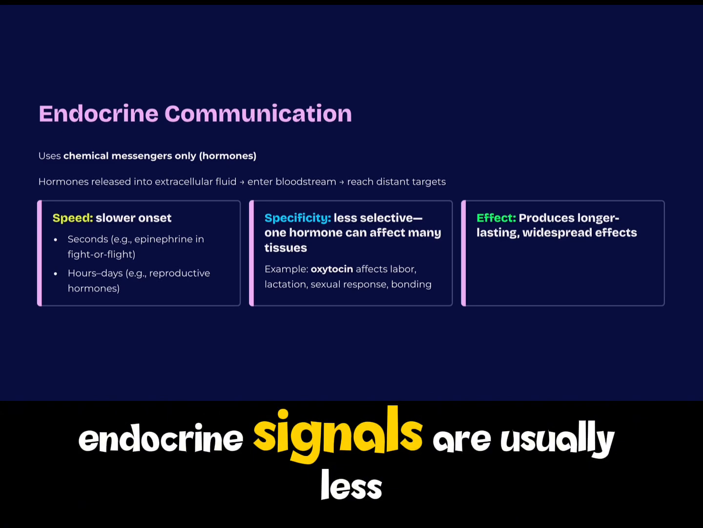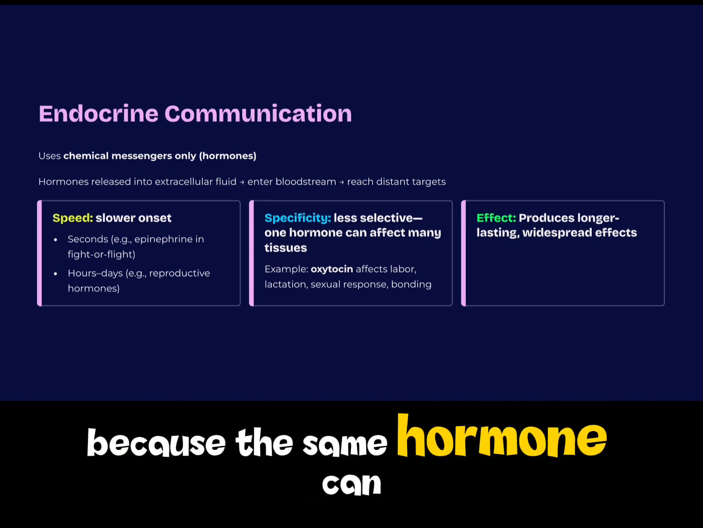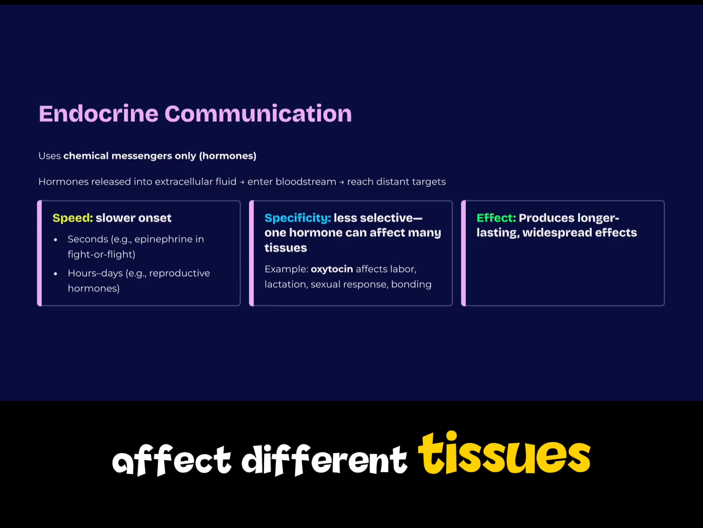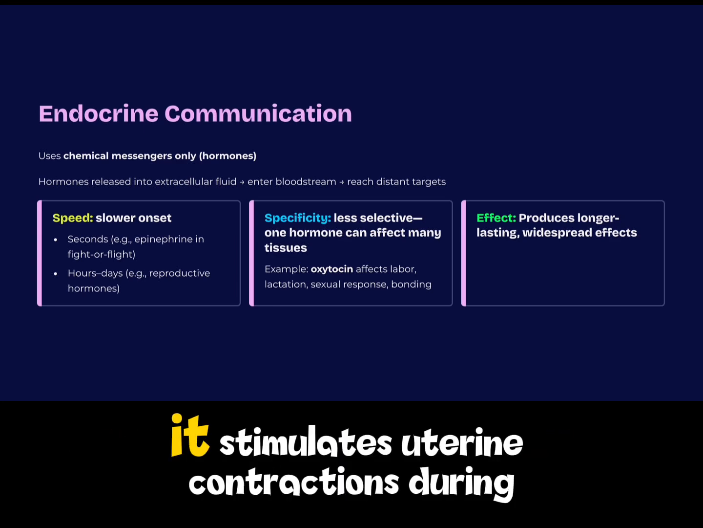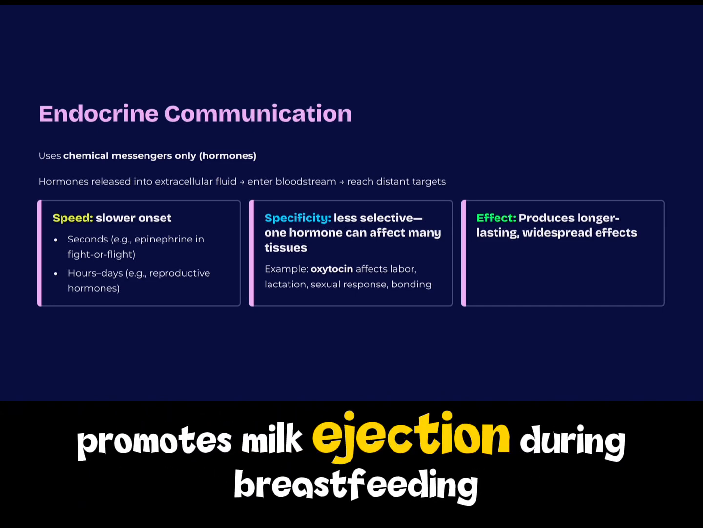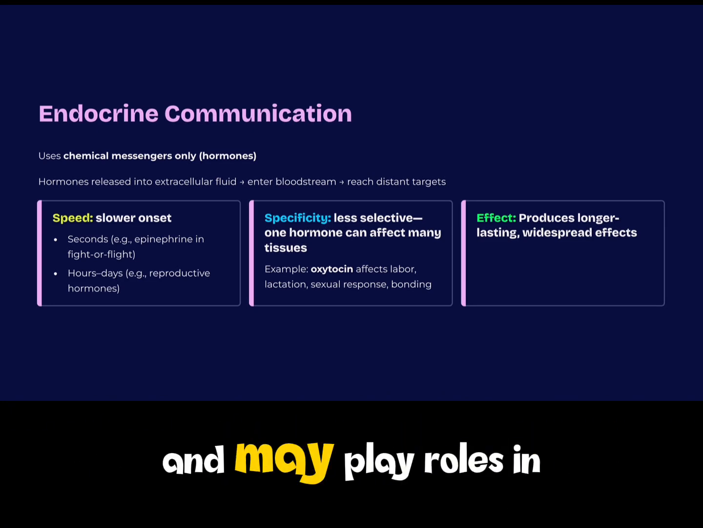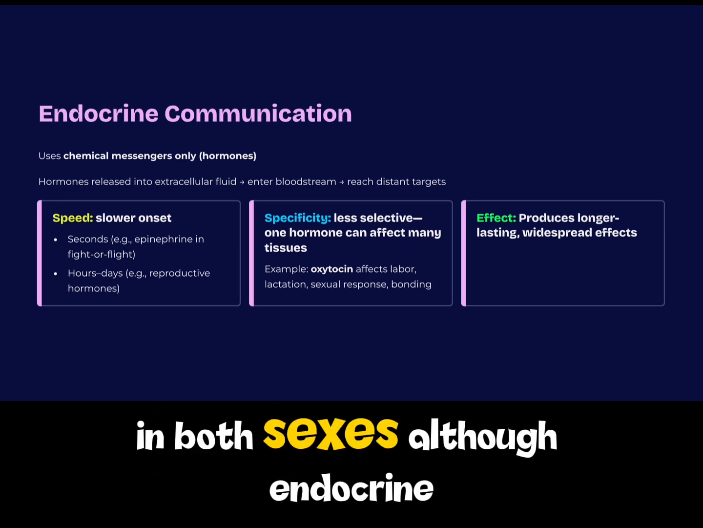Endocrine signals are usually less specific than neural signals because the same hormone can affect different tissues in different ways. Oxytocin is one example. It stimulates uterine contractions during labor, promotes milk ejection during breastfeeding, and may play roles in sexual response and emotional bonding in both sexes.